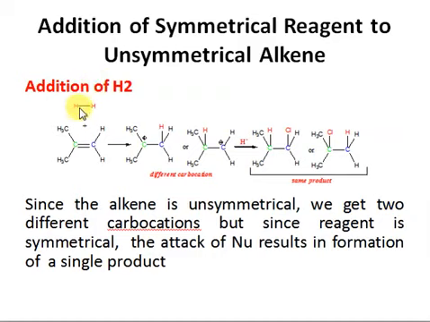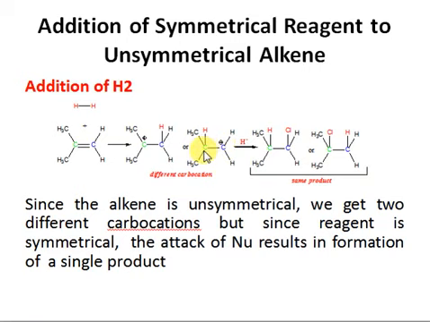So now we have the possibility that this hydrogen gets attached to this green carbon or that blue carbon here. So we will see both possibilities, and we'll check whether we get the same carbocation or a different carbocation. So let's consider this hydrogen gets attached to the blue carbon here. If hydrogen gets attached to this blue carbon, we'll get a carbocation here. You can check this carbocation is a tertiary carbocation. Why tertiary? Because this positively charged carbon is further attached with three carbons here. Right, this carbon is a tertiary carbocation, and this one is a primary carbocation, because this positively charged carbon is further attached with only one carbon.